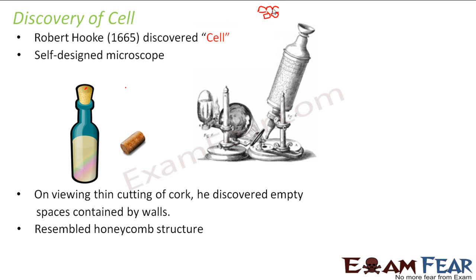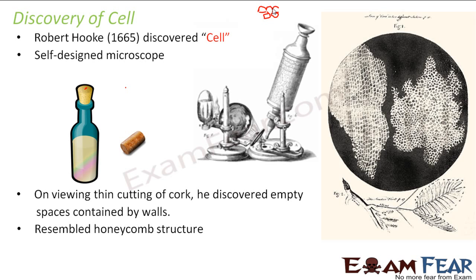Now, in one of the books written by Robert Hooke, we get a picture of how exactly it looked at that time. So see, this is the real picture. This is how it actually looked at that time. It is printed in one of his very famous books. So this kind of structure was observed. You can see empty spaces enclosed by walls, and so on, right? These empty spaces were termed cells by Robert Hooke. So Robert Hooke was the first one to coin the term cell.